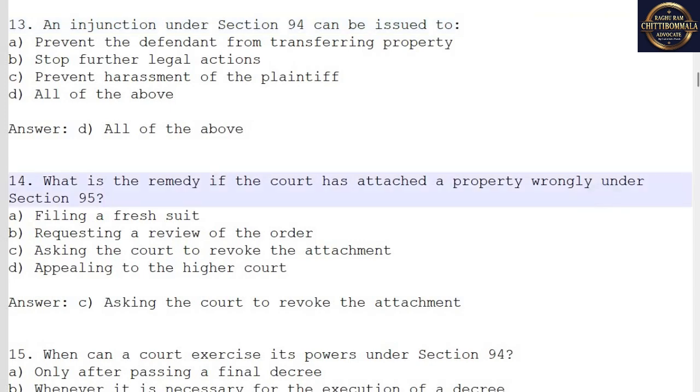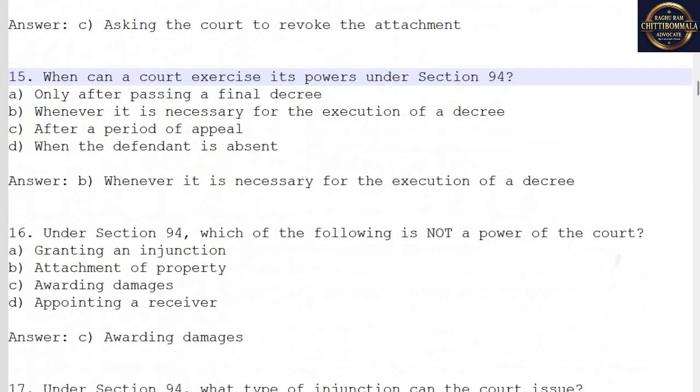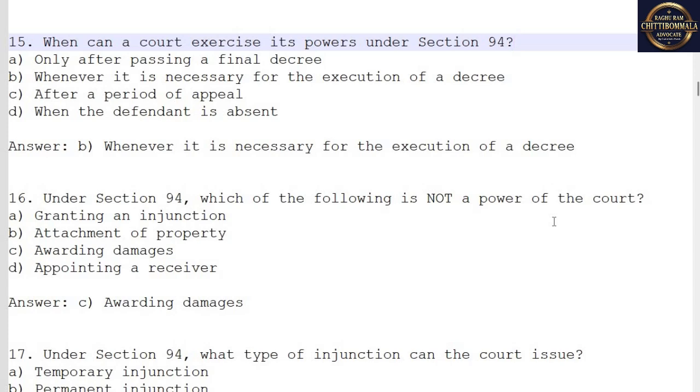14. What is the remedy if the court has attached a property wrongly under Section 95? A. Filing a fresh suit. B. Requesting a review of the order. C. Asking the court to revoke the attachment. D. Appealing to the higher court. Answer. C. Asking the court to revoke the attachment. 15. When can a court exercise its powers under Section 94? Answer. B. Whenever it is necessary for the execution of a decree.